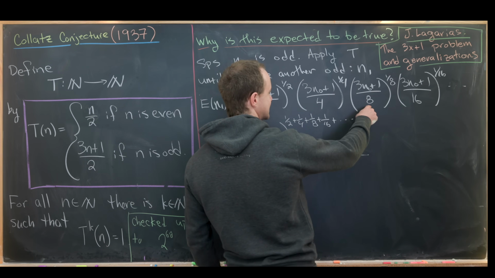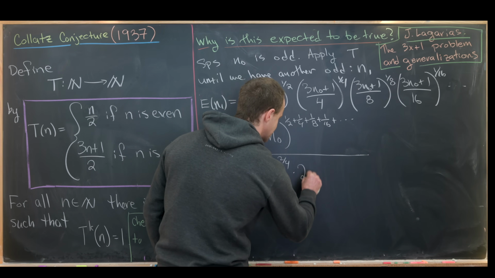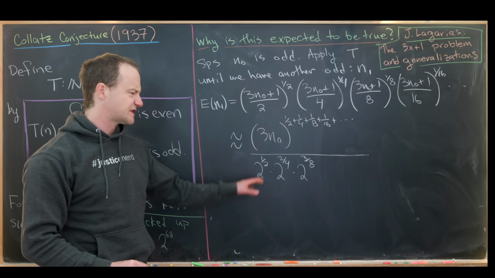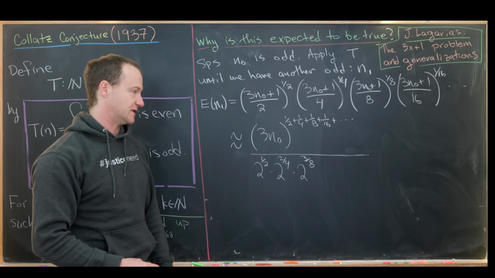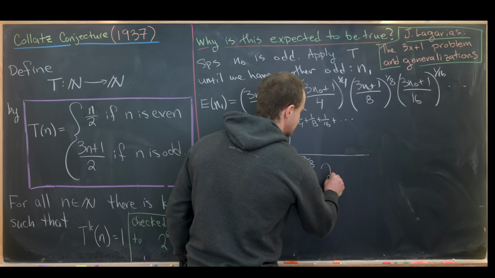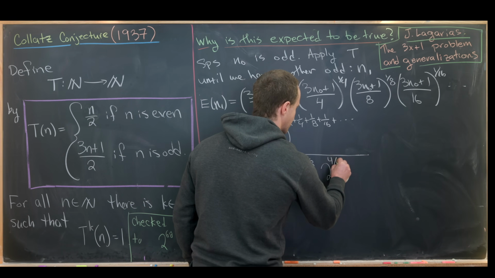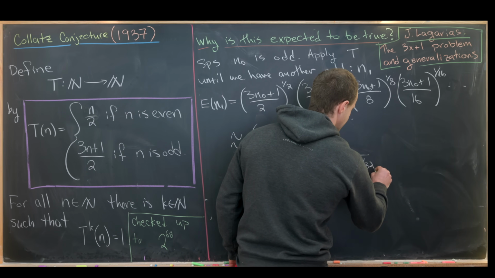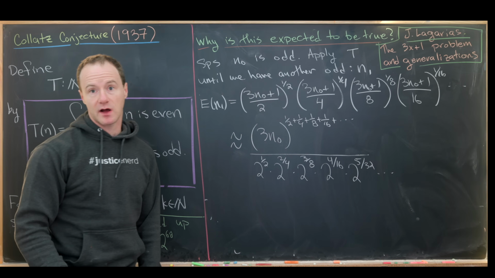And this next one, instead of 8 to the 8th, I'll write it as 2 to the 3 over 8, just so that I have the same base for all of these. And so that next one will be 2 to the 4 over 16. The one after that will be 2 to the 5 over 32. And that's an infinite product like that.